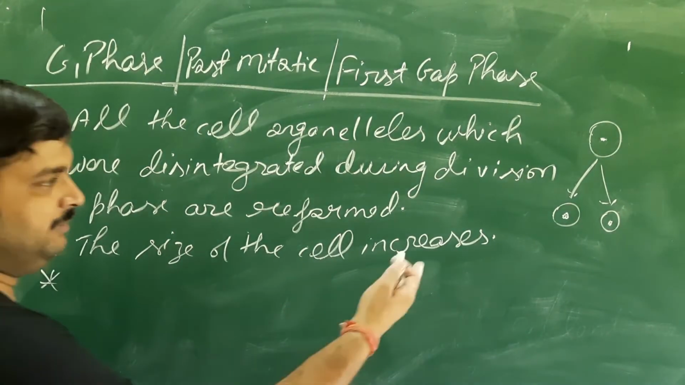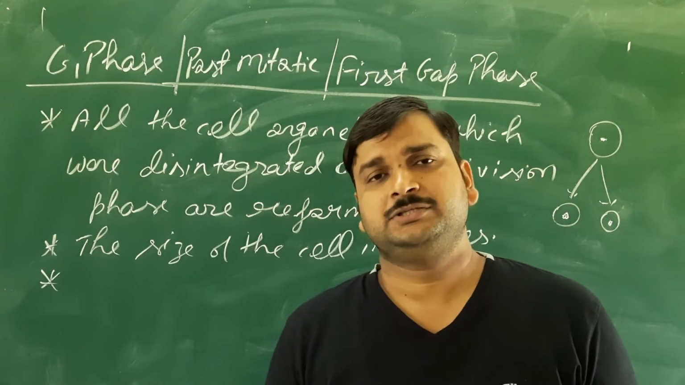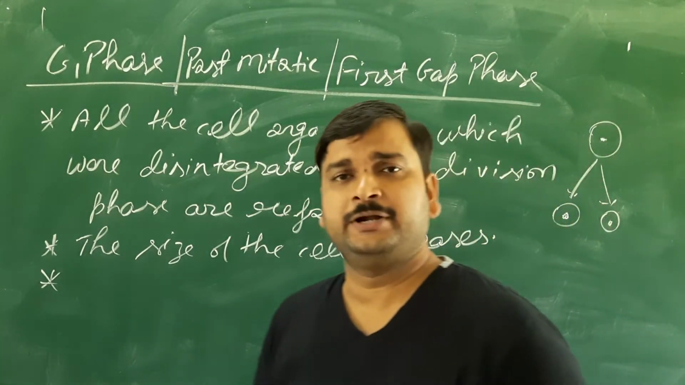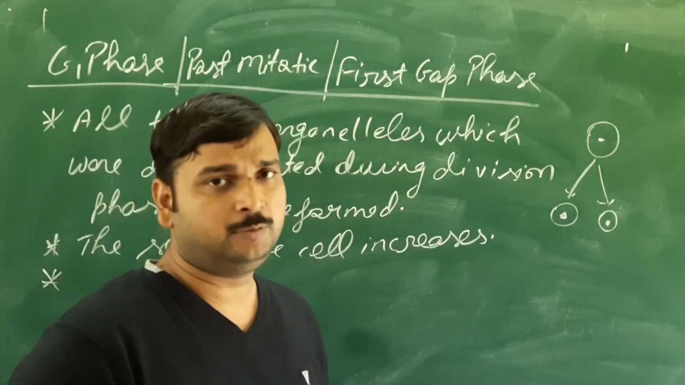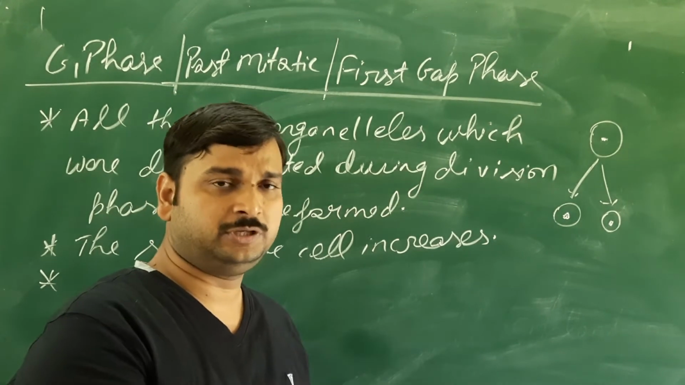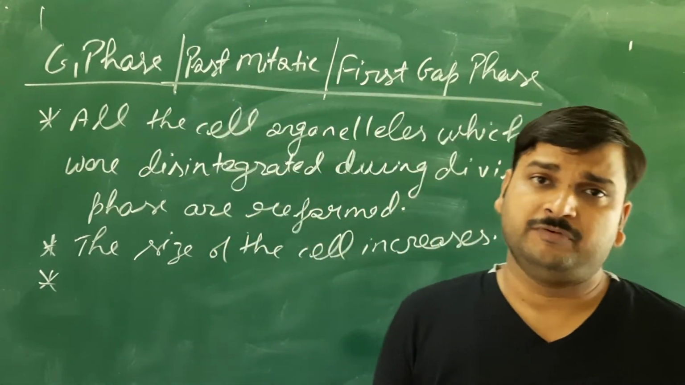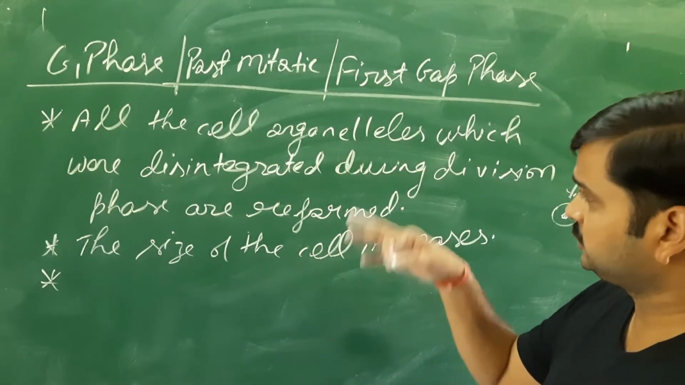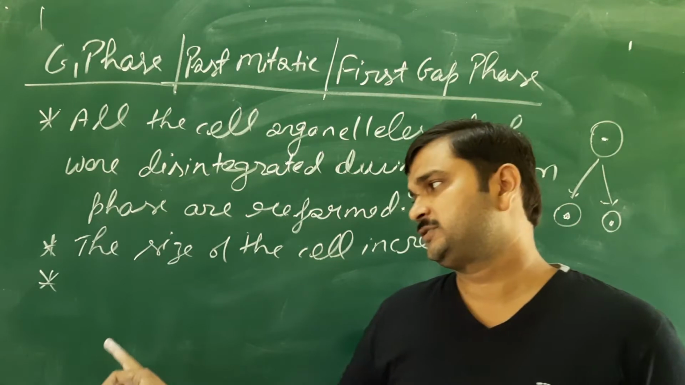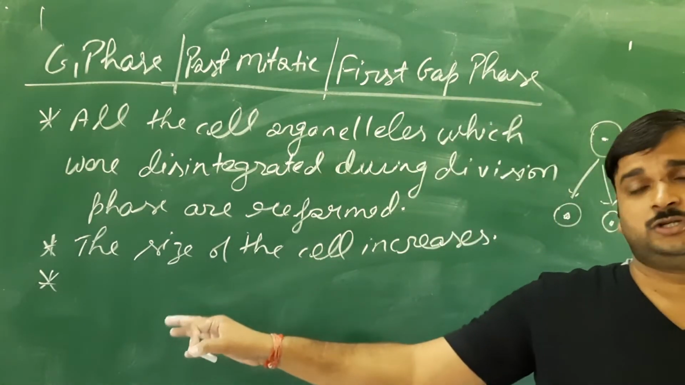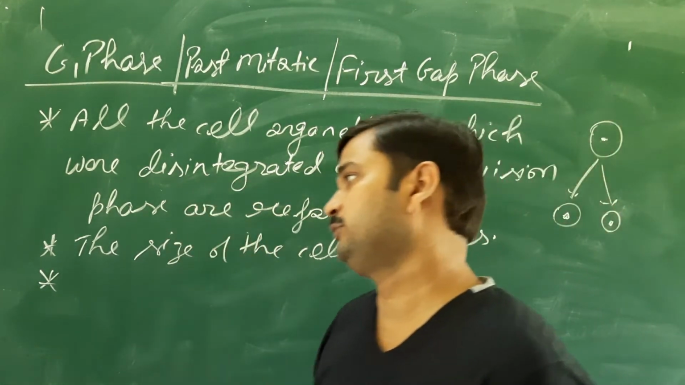Then, when the size of the cell will increase, obviously that will require energy, energy in the form of carbohydrate, lipids and proteins. So what happens in the G1 phase is that these three biomolecules, carbohydrate, lipids and proteins, are formed in the G1 phase as the metabolic activity of the cell is very high. You can see the cell size is increasing. Also they are forming different types of cell organelles. So as the cell is metabolically very active, that's why the formation of carbohydrate, lipids and protein also takes place so as to provide the energy for all these phenomena to take place.